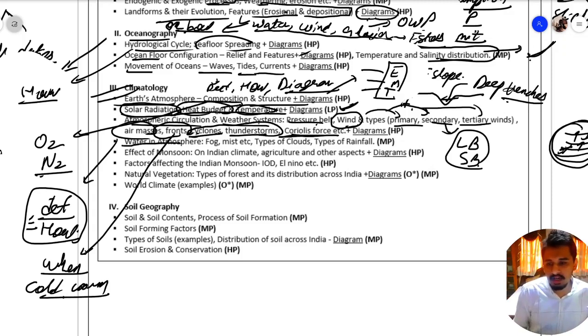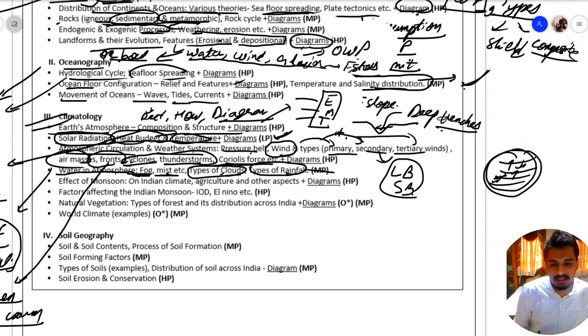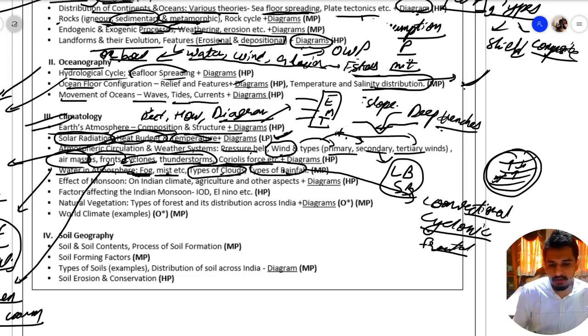Then in water in atmosphere, you should know in which form water is present in atmosphere, in the form of fog, mist and haze. Then what are the types of clouds and what are the types of rainfall? Like we have convectional rainfall. Then we have cyclonic. Then we have frontal. So these are the various types of rainfall. Then this is again a very important topic.